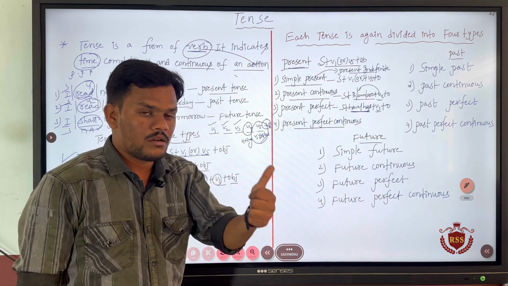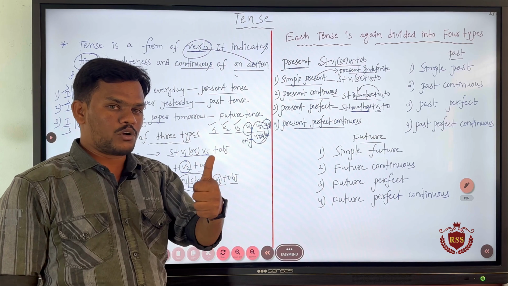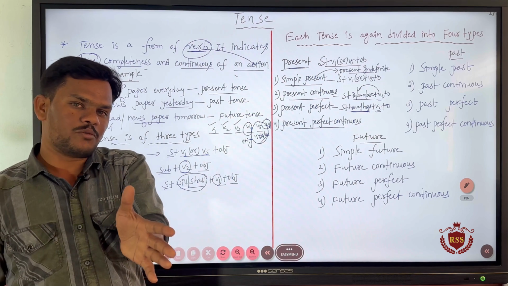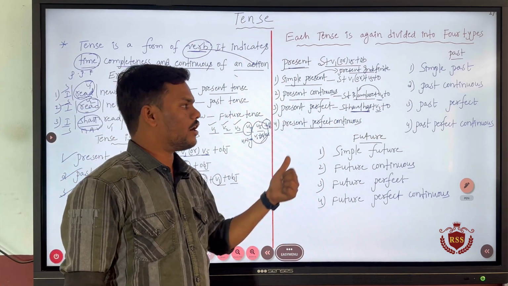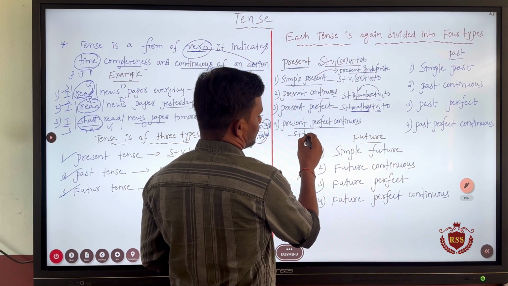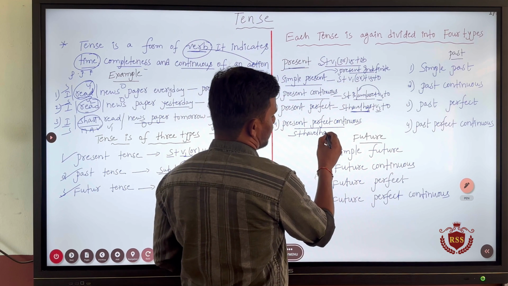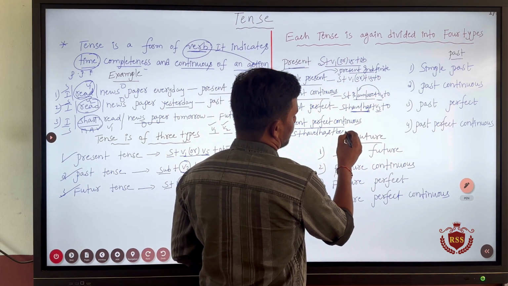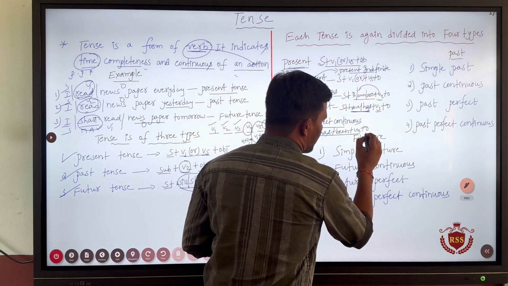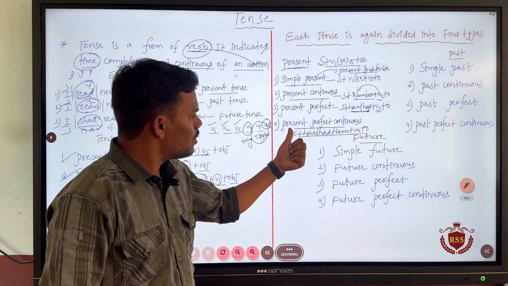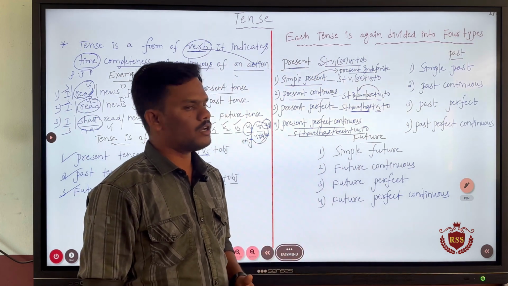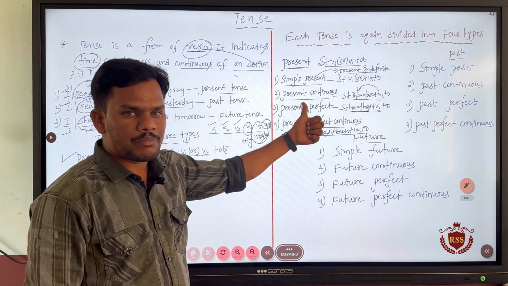I will tell you again, present perfect continuous is used for talking about an action which started in the past, completed till present and is still going on at the right moment. See, the formation of the present perfect continuous will be subject plus have or has plus been plus V4 plus object. Understand? So this is something about the total present tense.